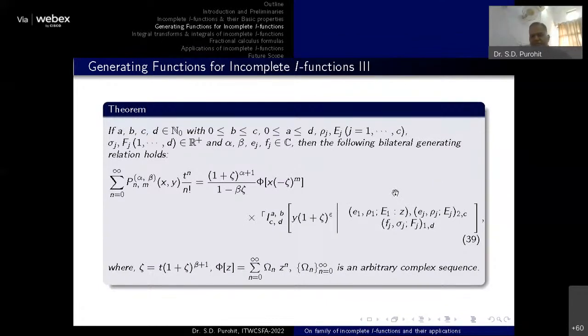The results presented here are all published in reputed journals. If you need, I can provide you the PPT as well as copies of the papers. No problem in that. So this is a simple generating function available with the upper incomplete I function.